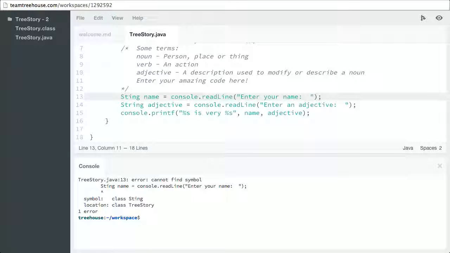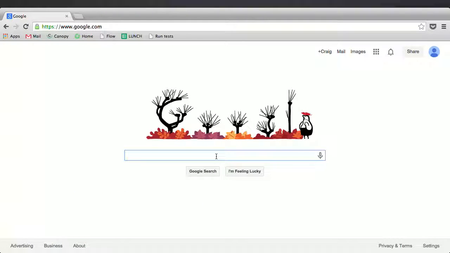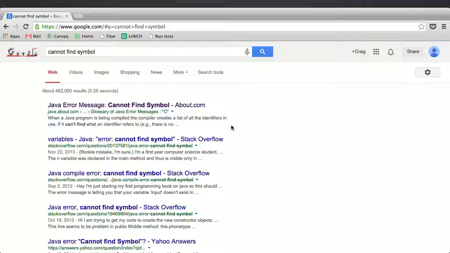Java's been around for a long time. It'll be hard to stump Google with a Java problem. It's heard them all. Let's give it a spin. I'm going to copy this: cannot find symbol error. And I'm going to swing over to Google and paste that. So we got some results here. We have 482,000 results. Let's go ahead and look at the first one here.